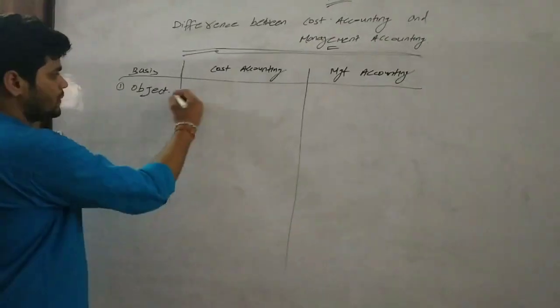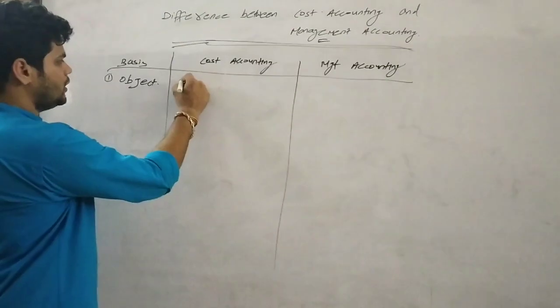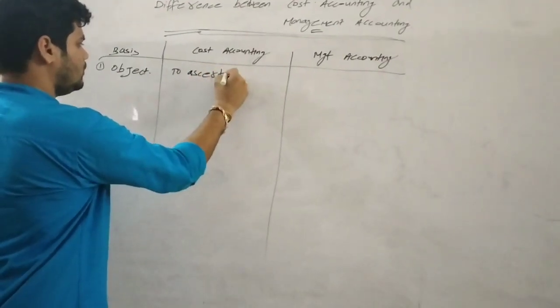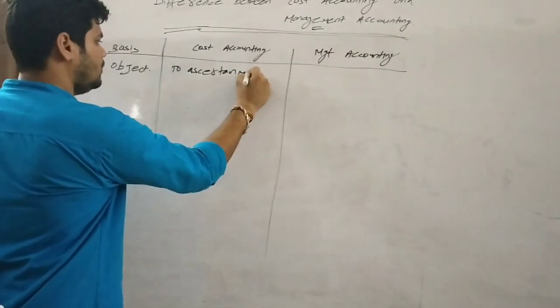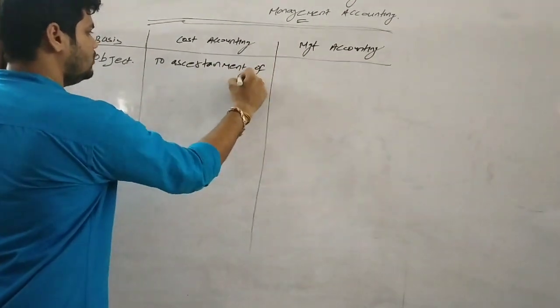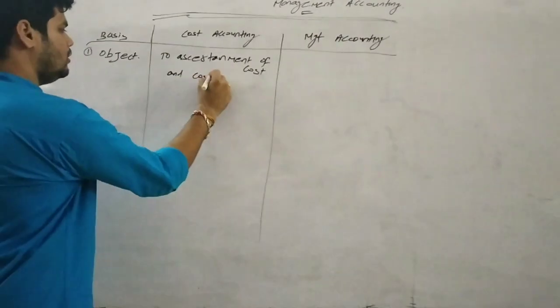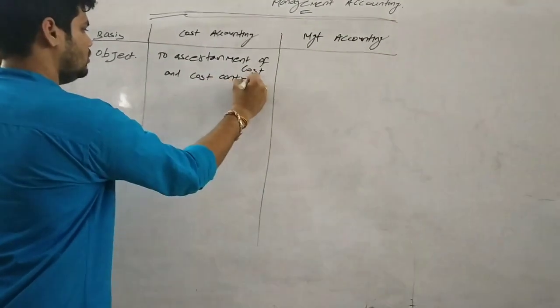So the objective of cost accounting is ascertainment of cost and cost control.